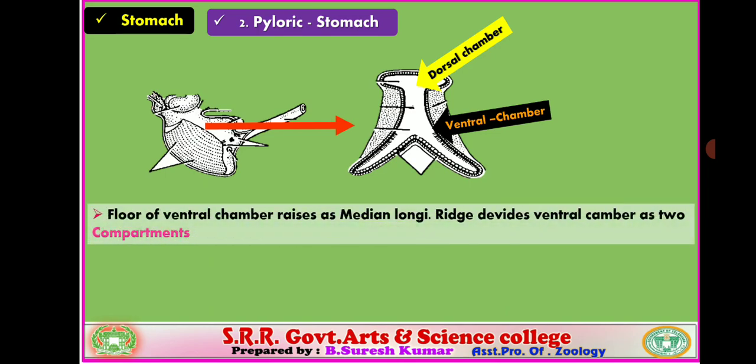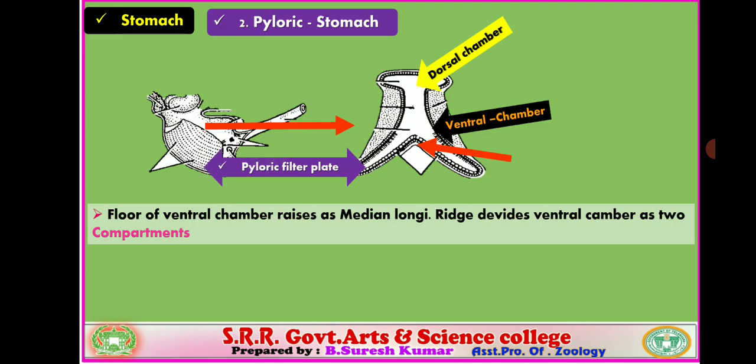The floor of the ventral chamber raises as a median longitudinal ridge that divides the ventral chamber again into 2 compartments. You verify the elevation of the floor of the ventral chamber. Whatever innermost layer is present at the floor of the pyloric stomach, that innermost layer raises in an upward direction, evaginates along the middle line, and divides the ventral chamber again into 2 compartments.